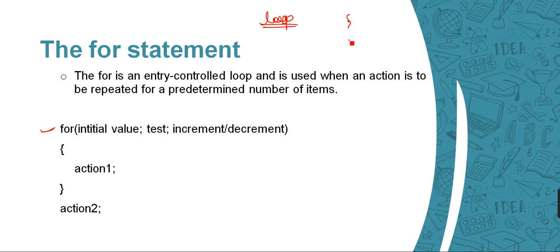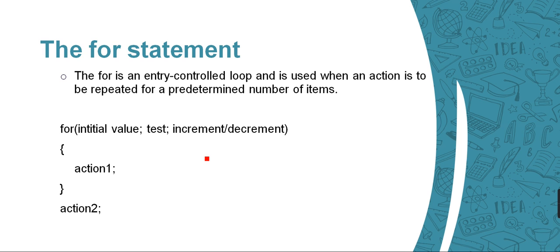If the same action I need to apply multiple times, in that situation we need to use a loop. Suppose in our example, if I need to do my office work, the same task multiple times, will I do the same task again and again? No. So in that situation we are going to use a for loop.